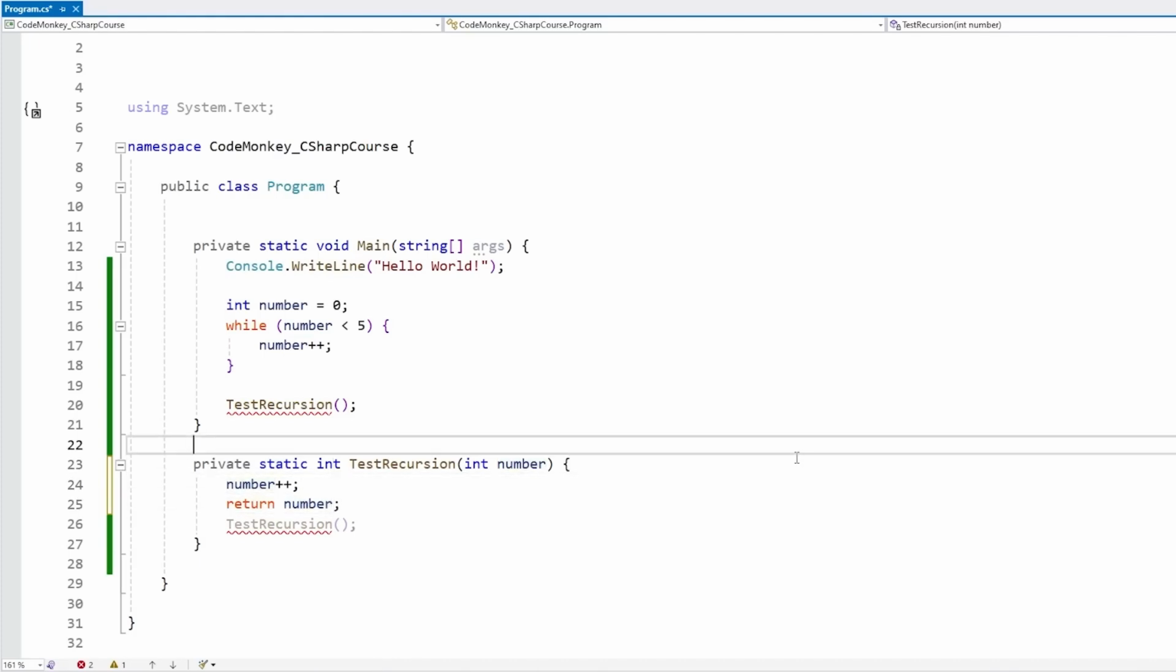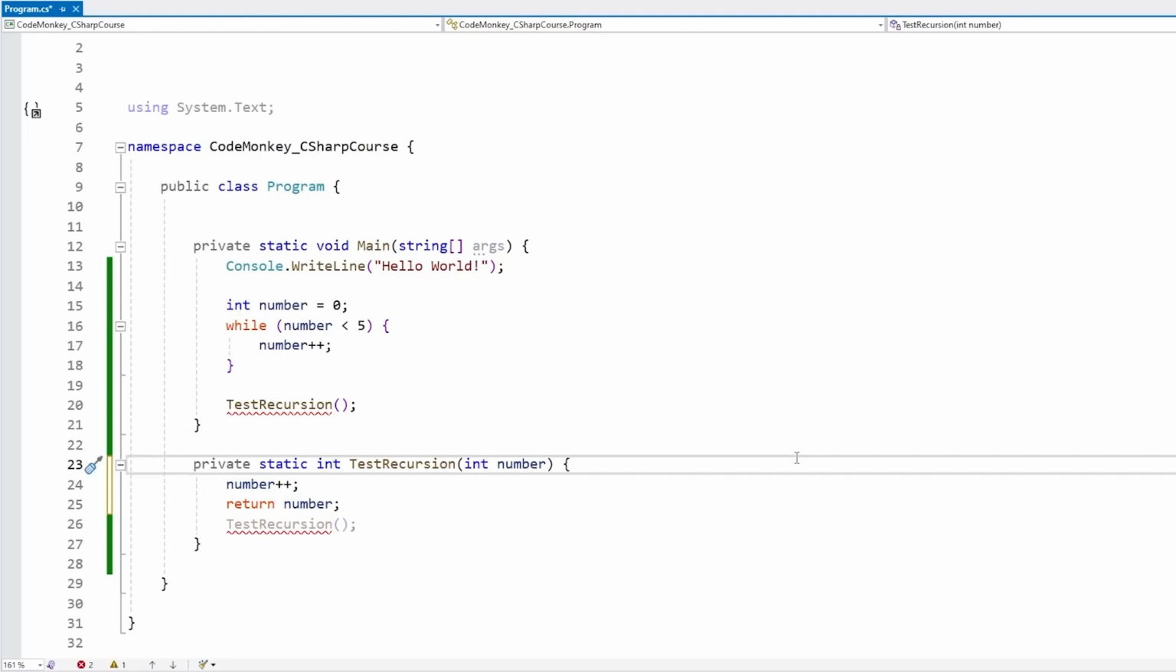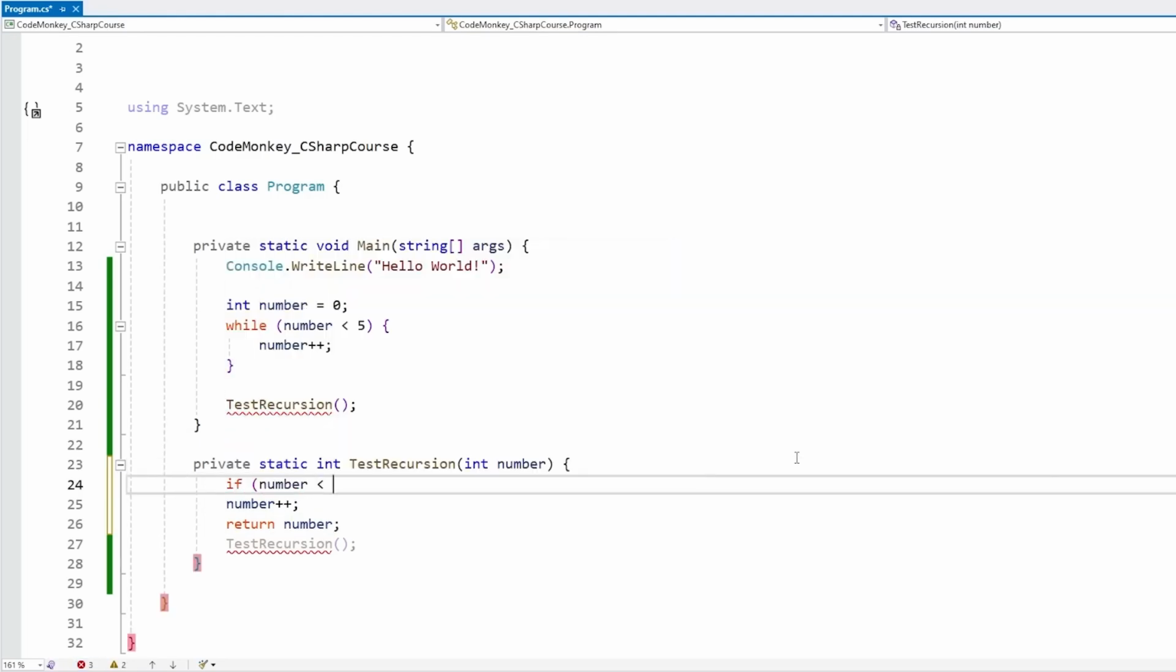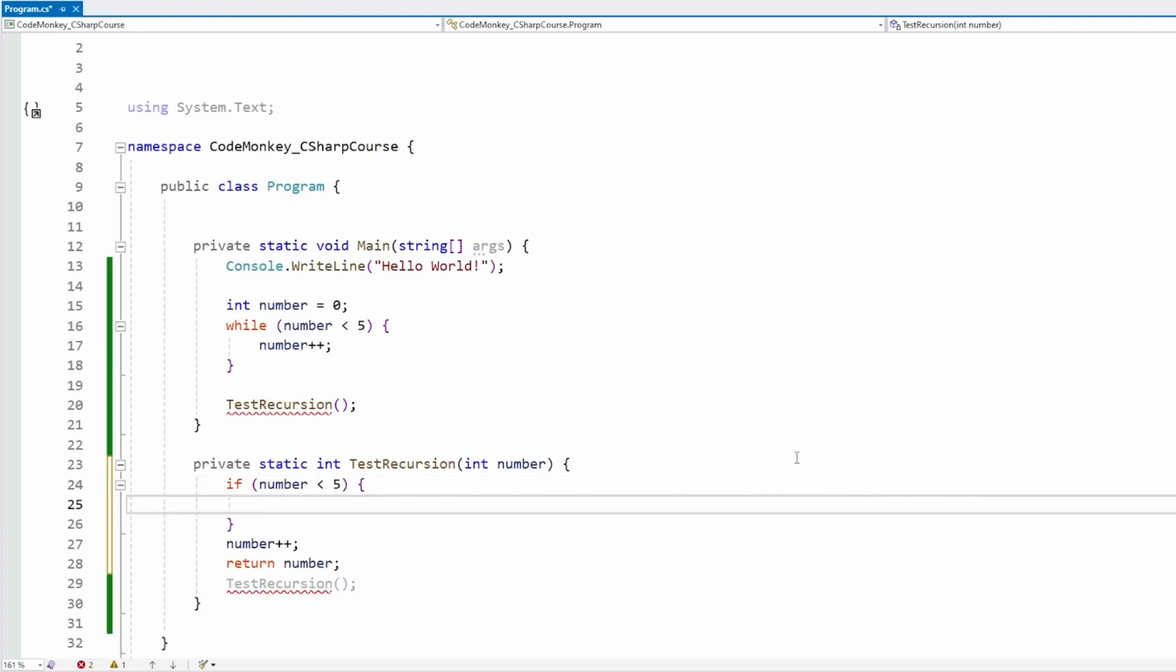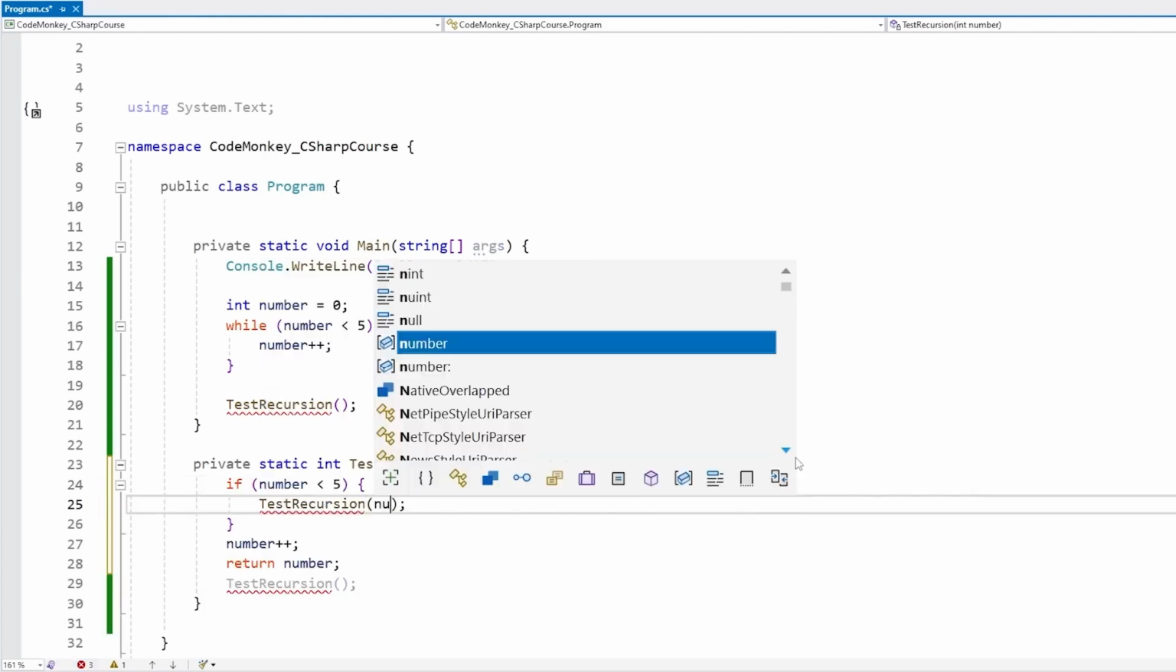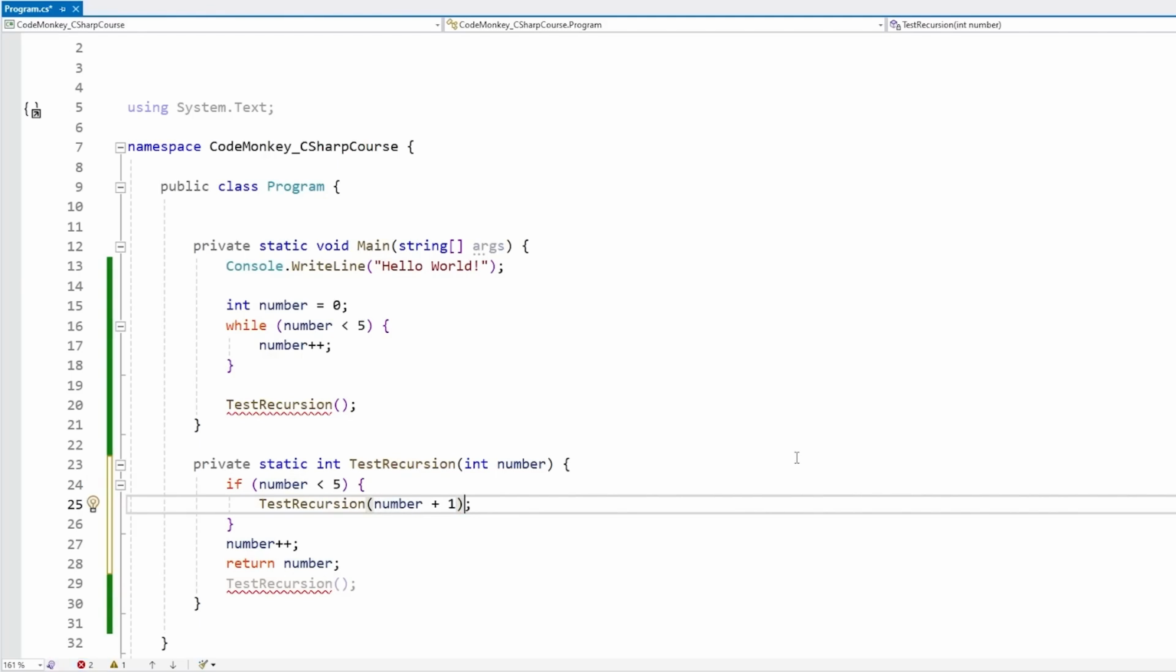So now let's do the same condition that we had up there. So if number is under 5. If so, then we're going to call test recursion again, and we're going to return it with number plus 1. And in order to get the data back, let's call a return on this.